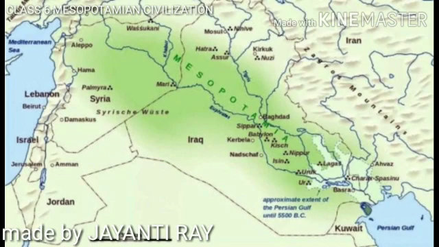Now these civilizations gradually developed into the world's first civilization, popularly known as the Sumerian Civilization. The land of the Sumerians was called Sumer. The Sumerian civilization was followed by the Babylonian and Assyrian civilizations. Babylonia was located on the northeastern side of Sumer, while Assyria was situated in the highlands of the north.